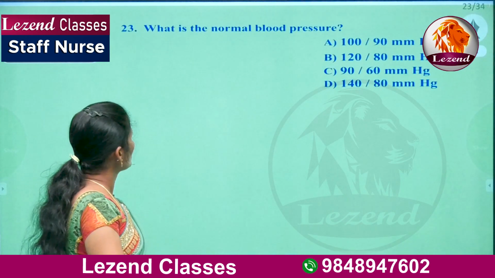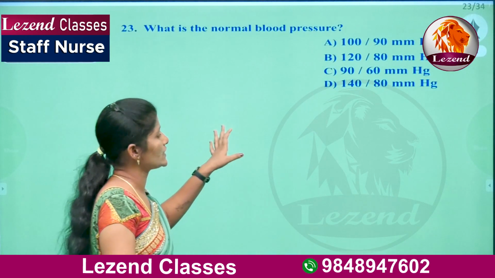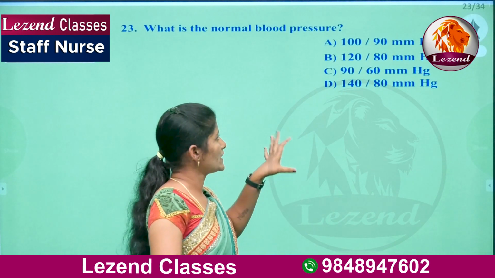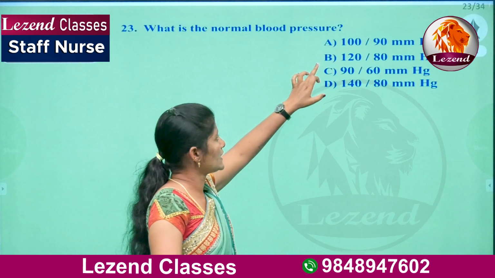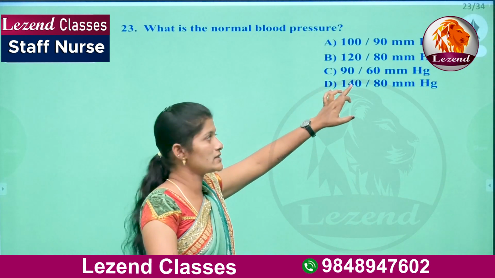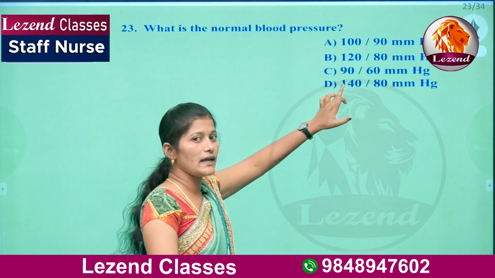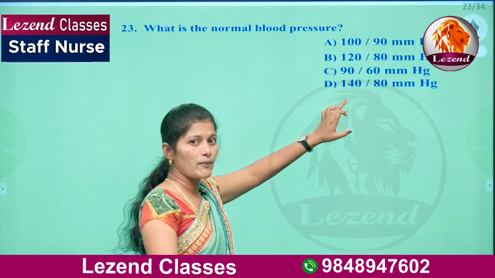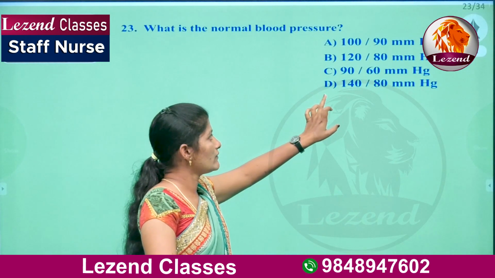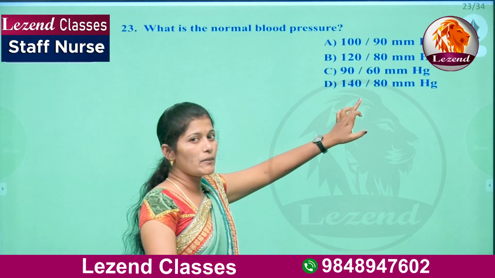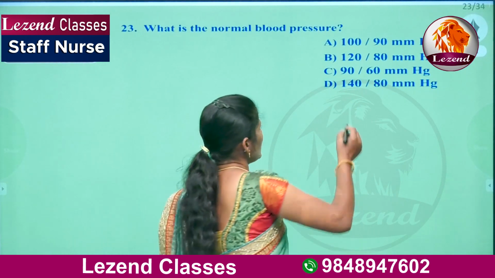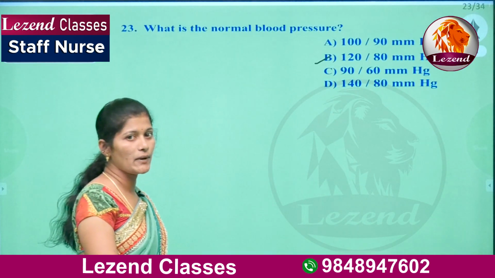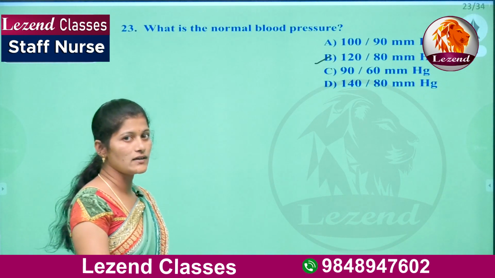Next question. What is the normal blood pressure? In the human body, what is the normal blood pressure range? Here A, 100 by 90 mm of Hg, B, 120 by 80 mm of Hg, C, 90 by 60 mm of Hg, D, 140 by 80 mm of Hg. So here B is the right answer, that is 120 by 80 mm of Hg.